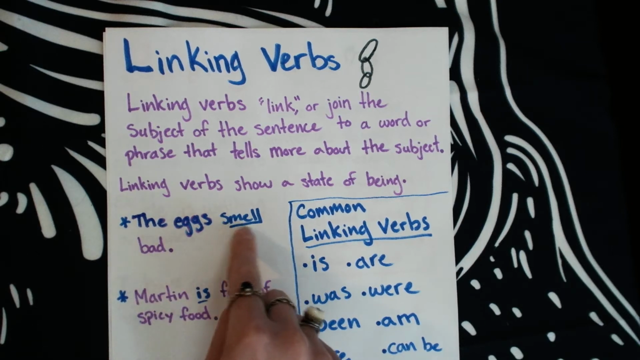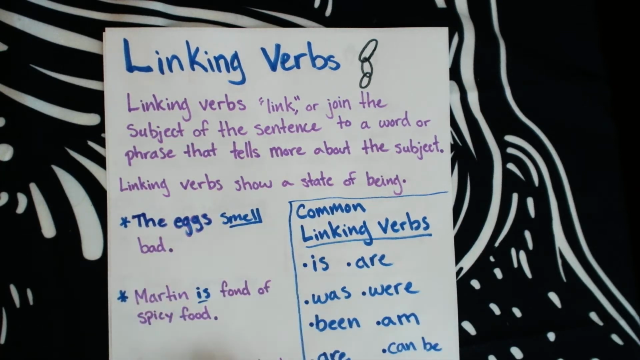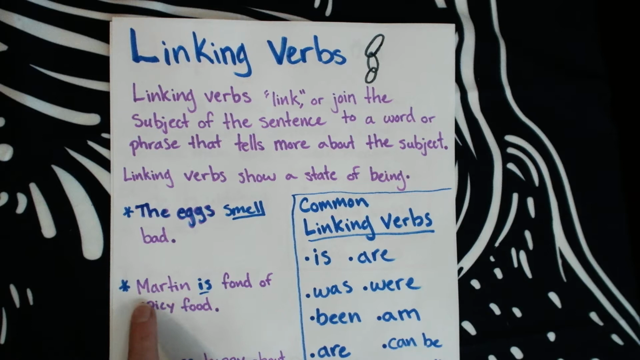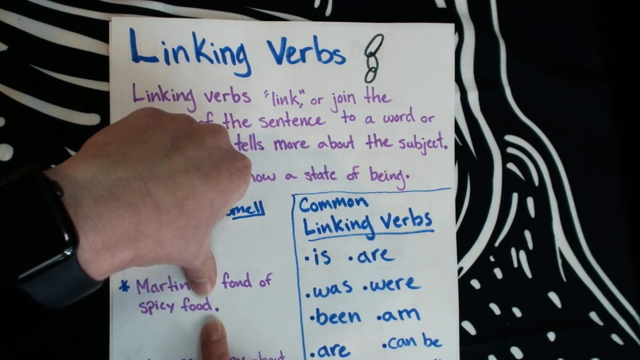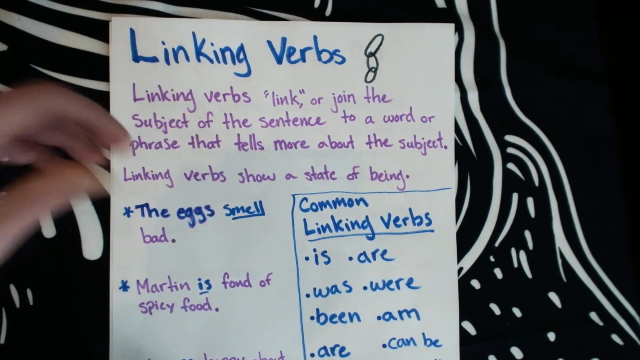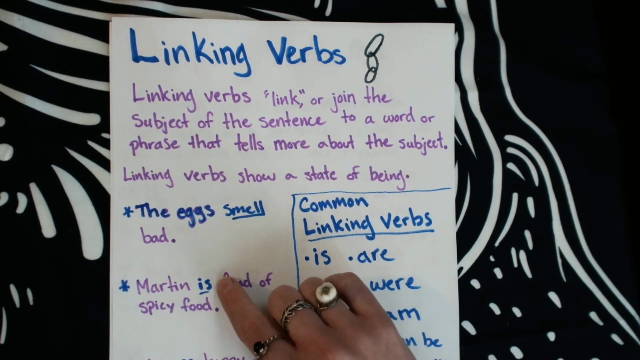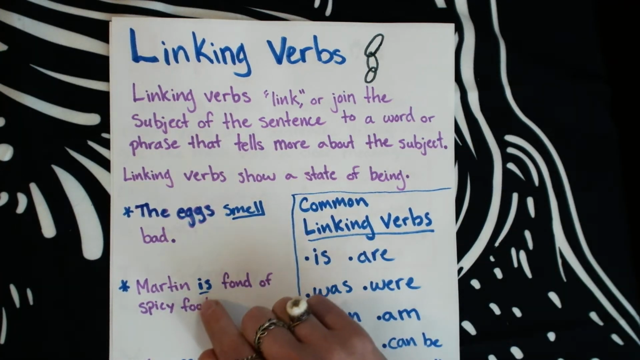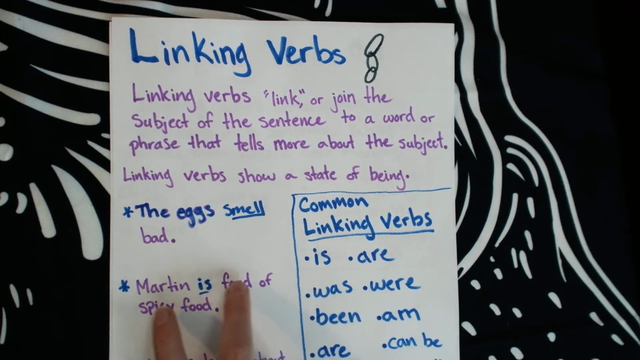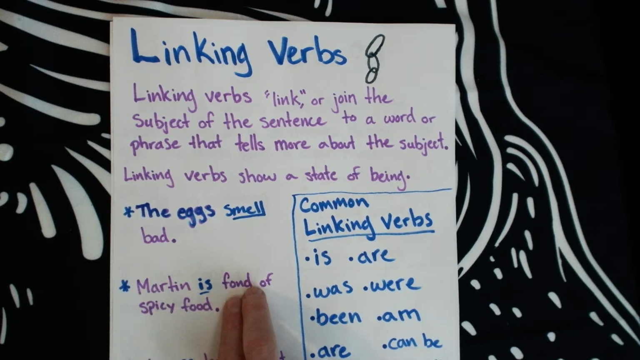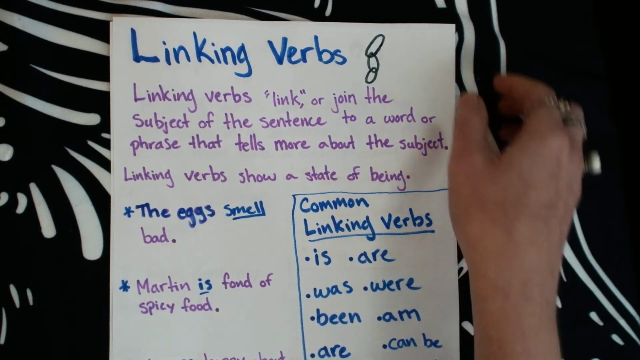The eggs smell bad. Let's take a look at this one. Martin is fond of spicy food. We couldn't say Martin fond of spicy food because that's not a sentence. We need to have a linking verb, a verb that's going to link the subject to the rest of the information about the subject. What is Martin? Martin is fond of spicy food. Is is the linking verb in this sentence.